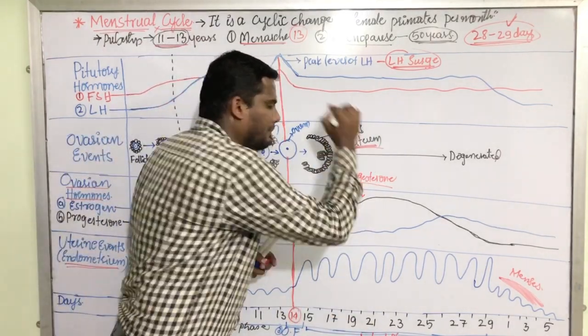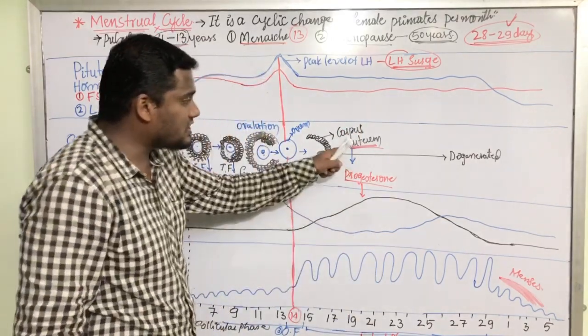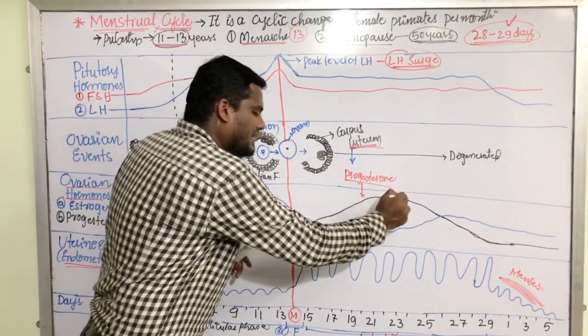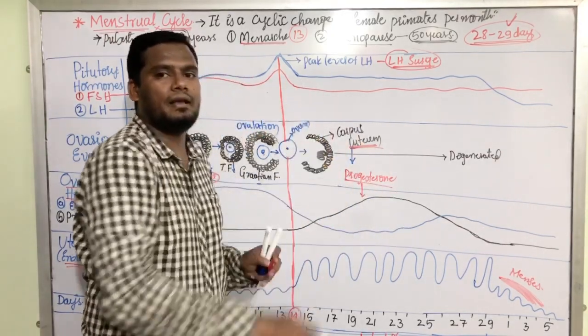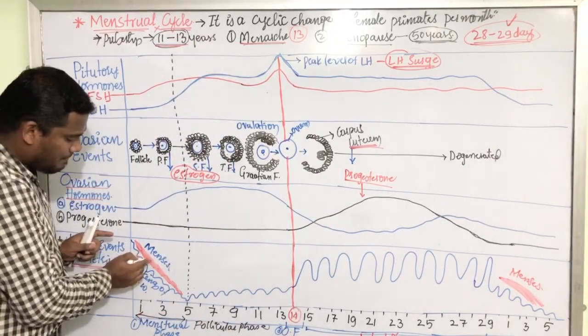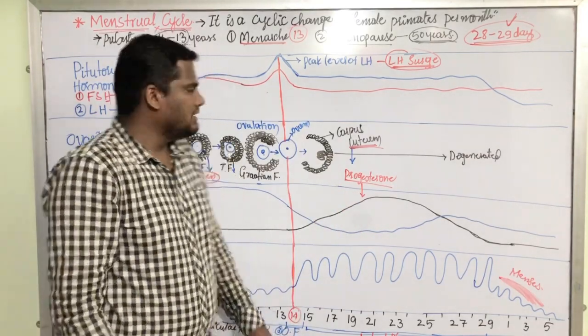That is why it is called the luteal phase. And this corpus luteum secretes the progesterone. Due to this, the progesterone level increases and the endometrium is getting repaired. That is why only in the menstrual phase there is a bleeding. In other phases we don't have any bleeding.